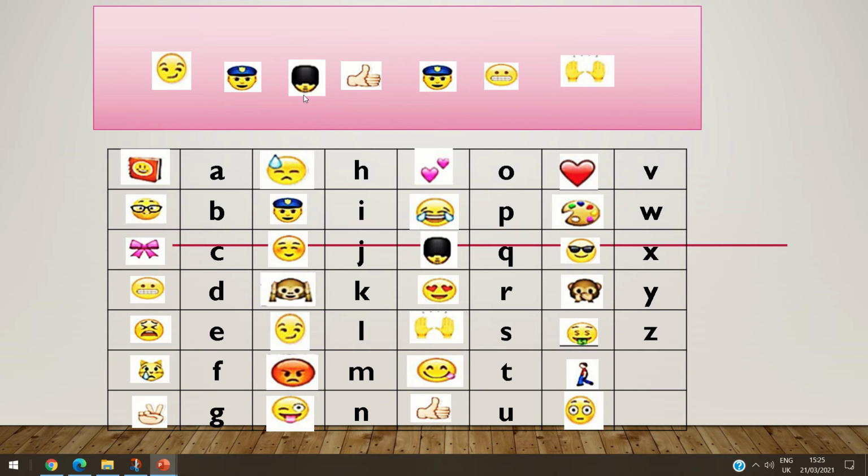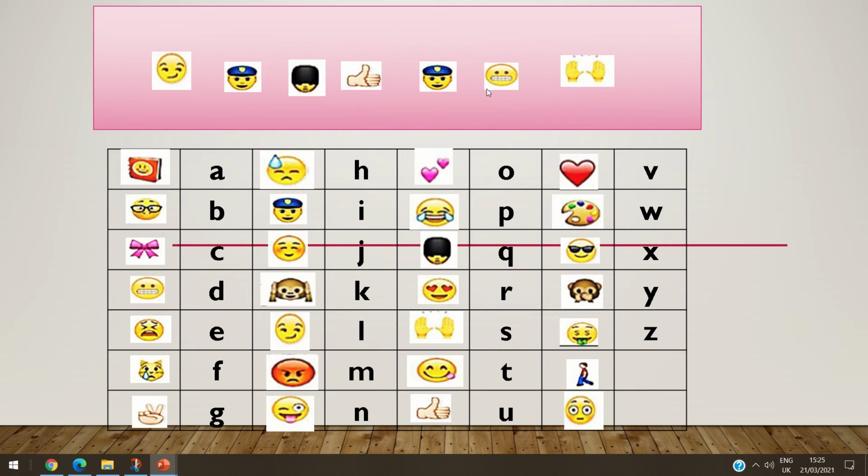Let's write the word to know what is the title of our lesson, okay? The first letter here is L, the second I, the third Q, the fourth U, then I, D, S. Okay, so what is the title of our lesson?